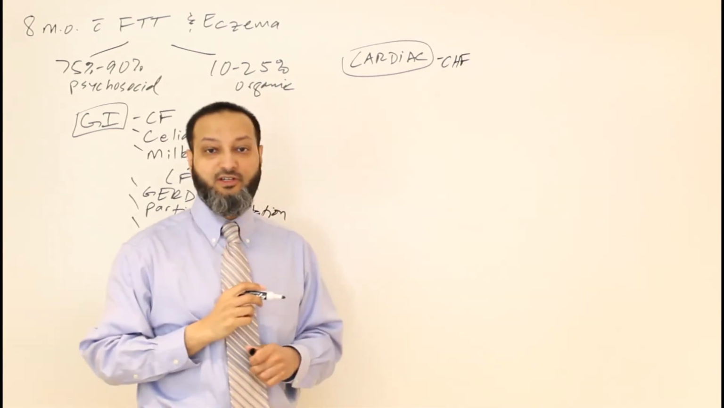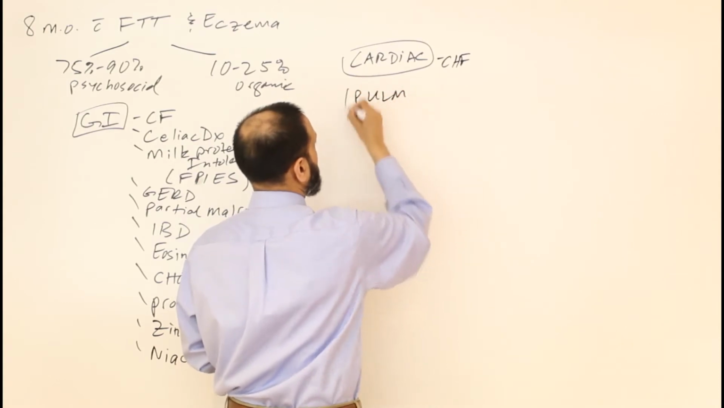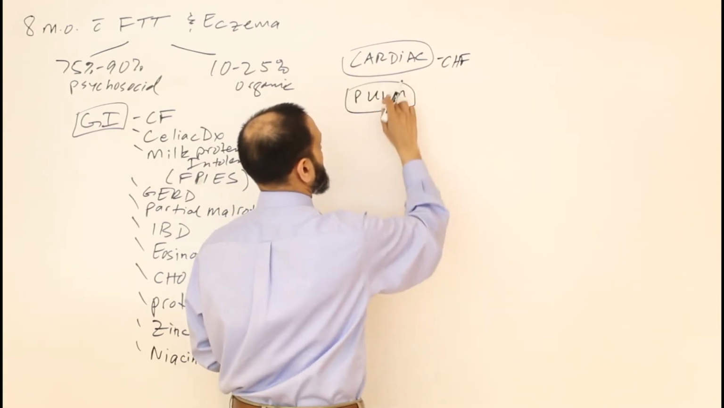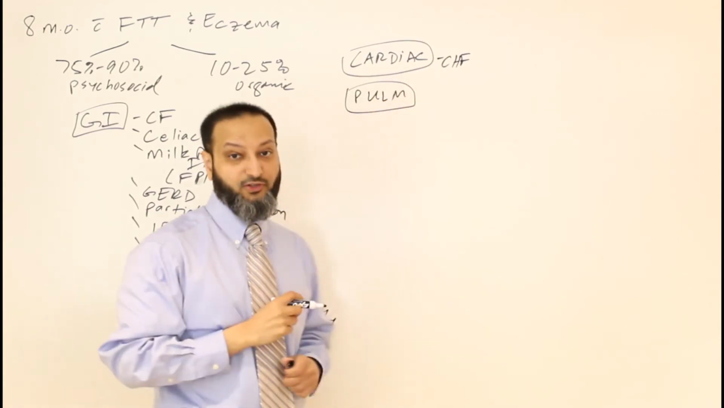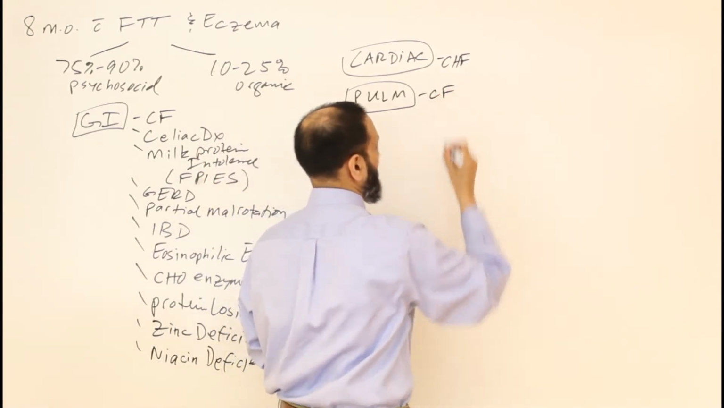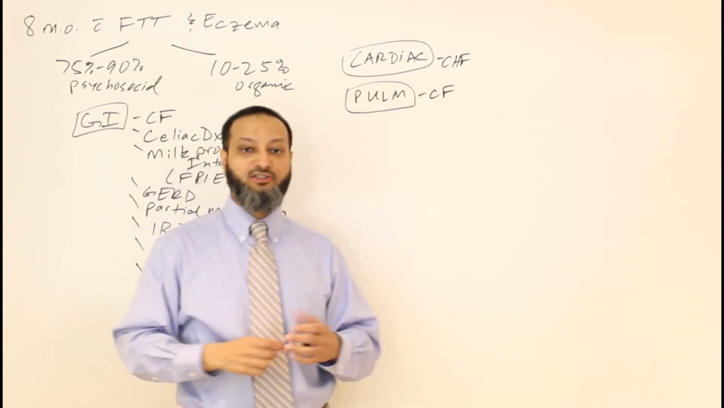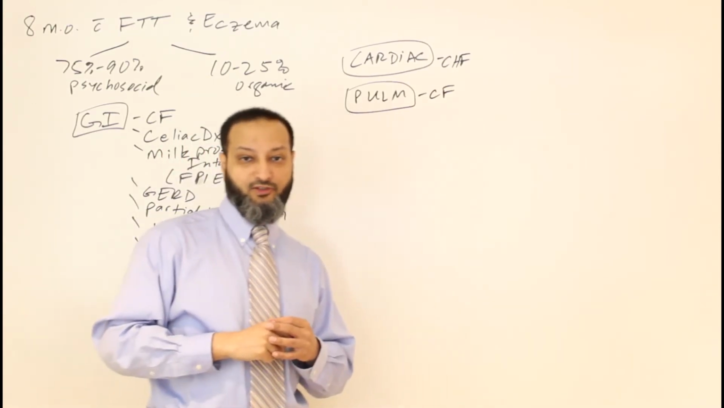So CHF is a cardiac cause. So now let's go on to pulmonary causes of failure to thrive. We already mentioned one, and that was cystic fibrosis, right? That obviously causes a lot of respiratory issues with secretions and infections and things. So that can cause failure to thrive.